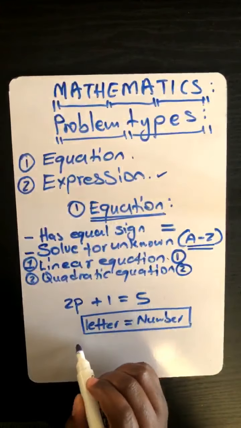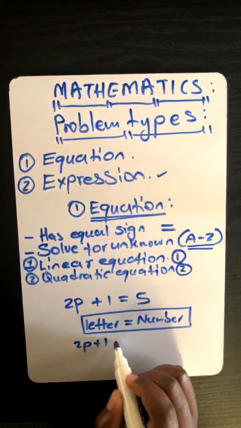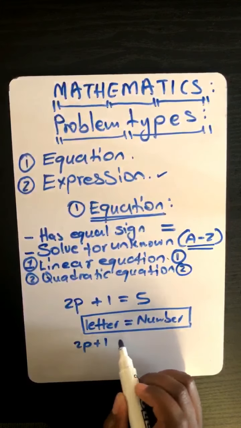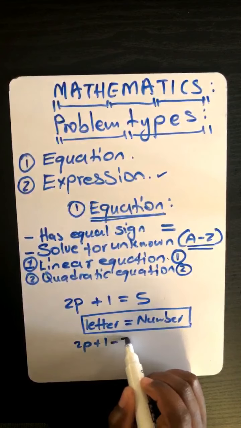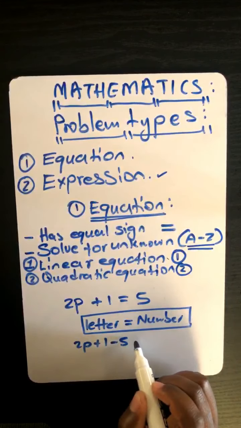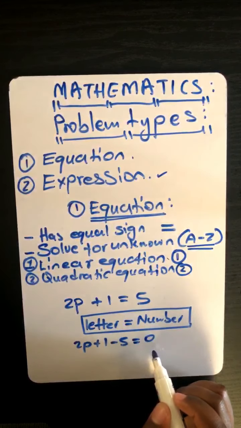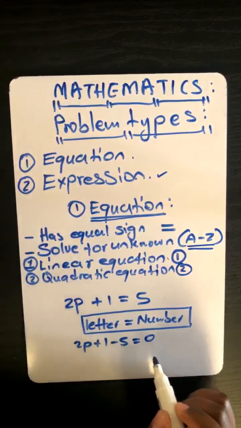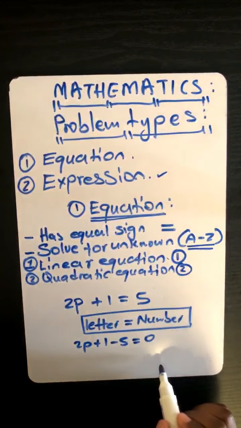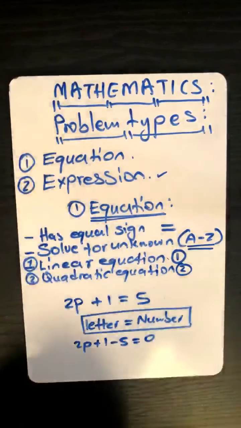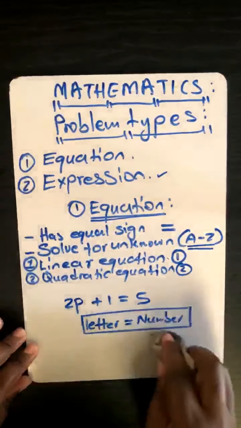2p plus 1. Then take 5 minus 5. Maybe tell me what am I writing now, Eloy? Minus 5 is equal to 0. Are you continuing or is it done? I'm done. It's done. Okay, I'll remove all of that.